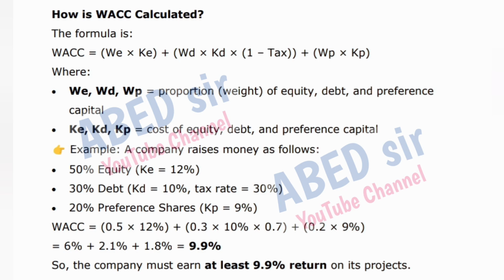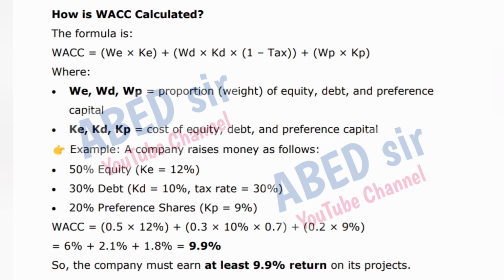The formula is WACC is equal to WE times KE plus WD times KD times (1 - tax) plus WP times KP, where WE, WD, WP is equal to proportion (weight) of equity, debt, and preference capital.